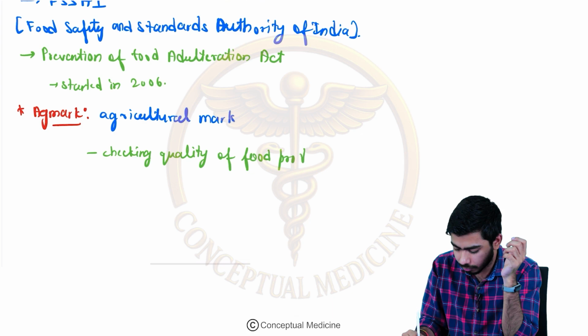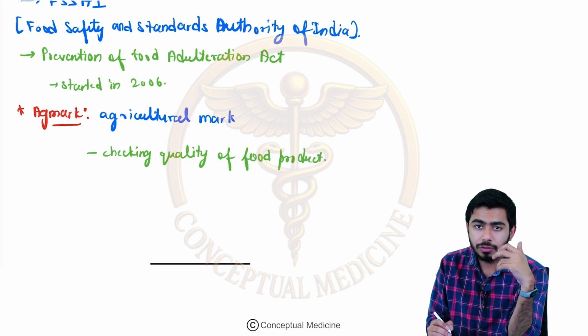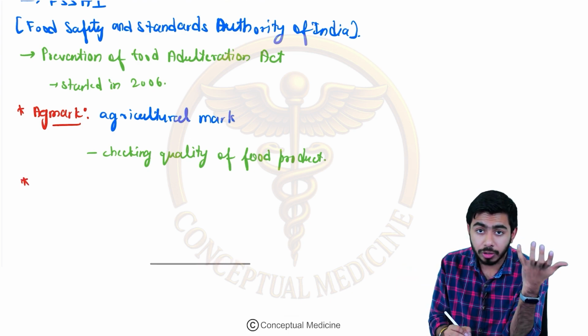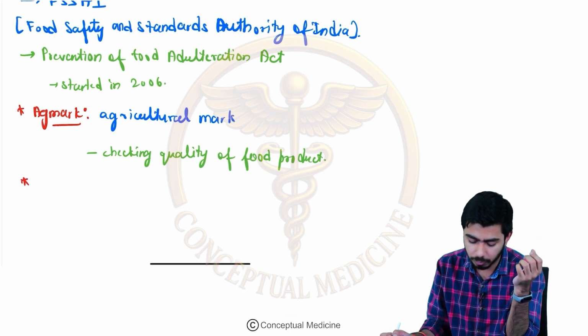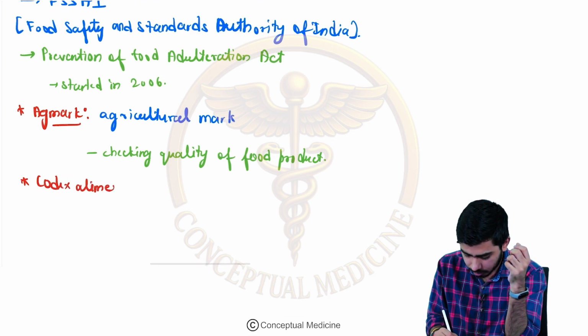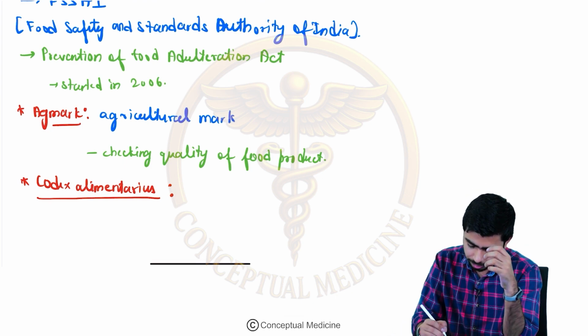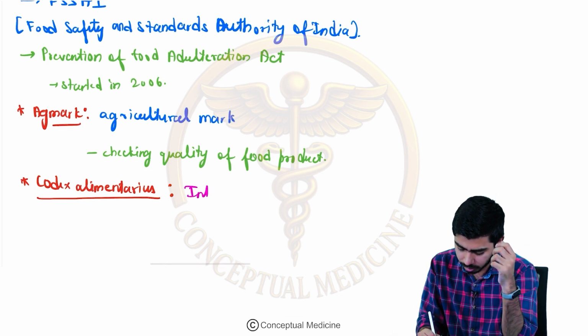Checking the quality of food product, right? Now the next one, which follows the international authority maintaining the quality of food product, is the Codex. This is the Codex Alimentarius. Codex Alimentarius is the name of the international standard, the same thing over here.